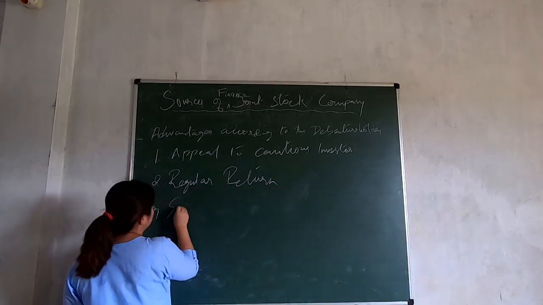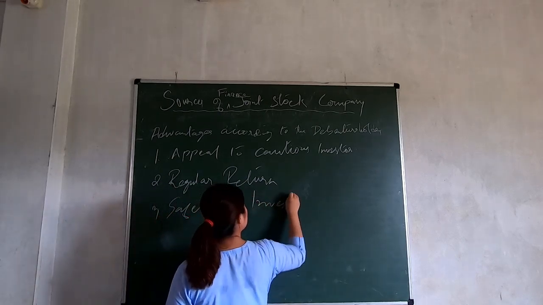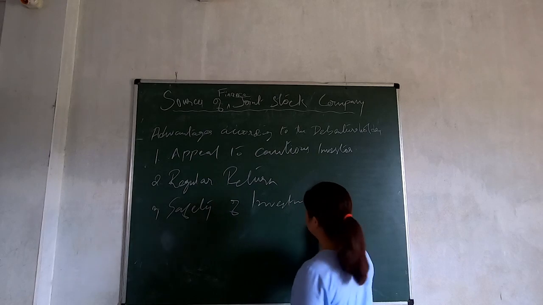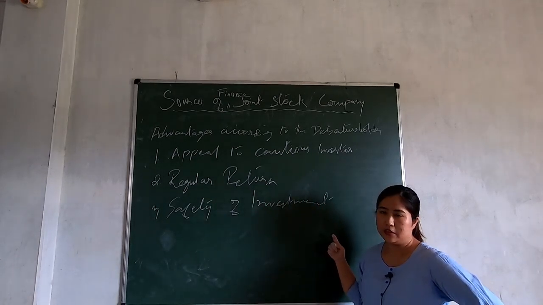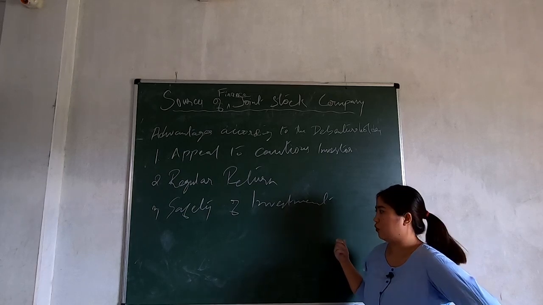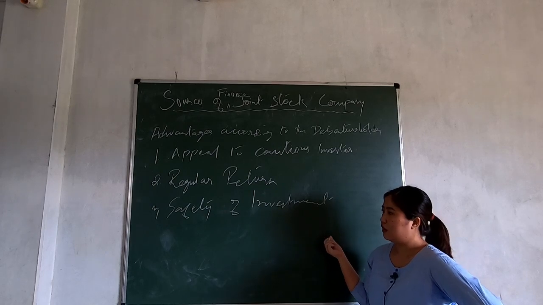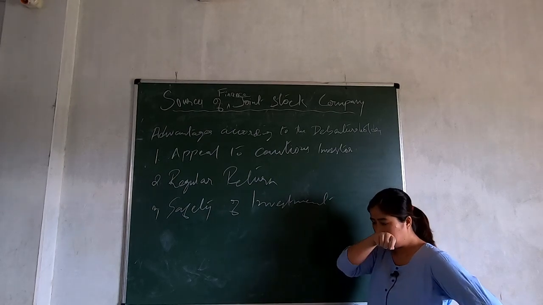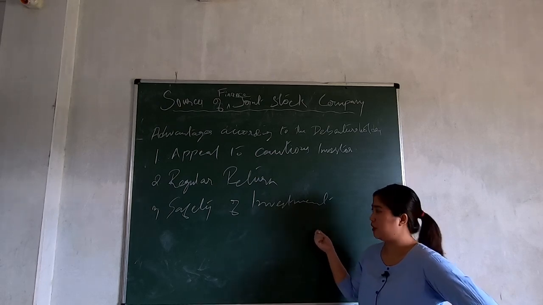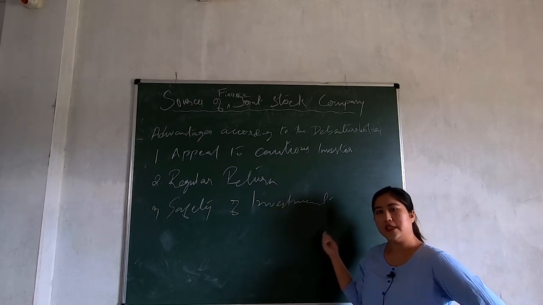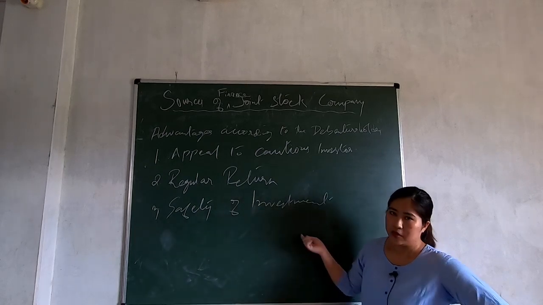Next is safety of investment. We have already seen in features that debentures are given against the charge on the assets of the company. So even if the company makes any default, the investor can easily recover their money by selling the asset of the company, because the debenture is issued against the asset, as the company has mortgaged their asset and issued debenture.